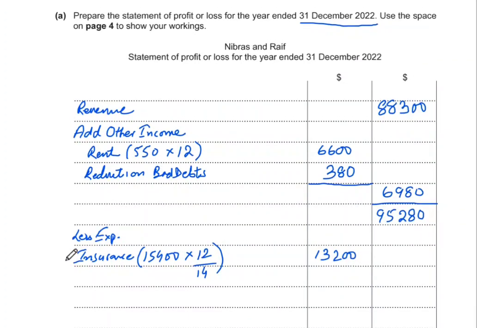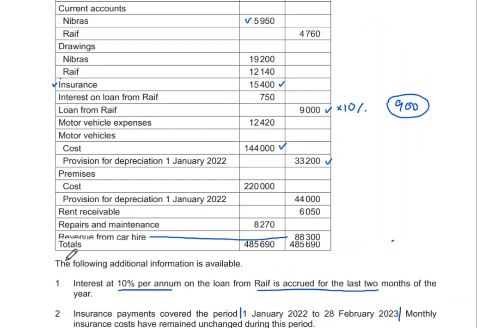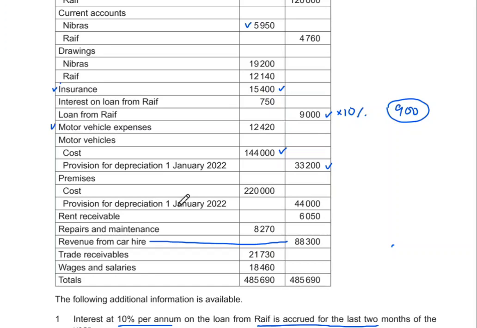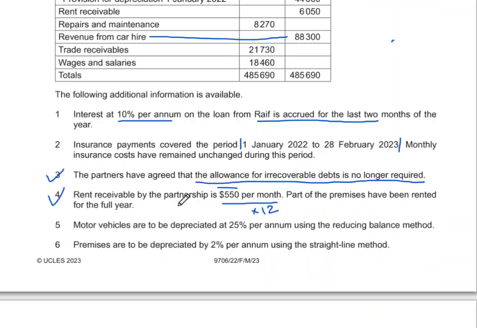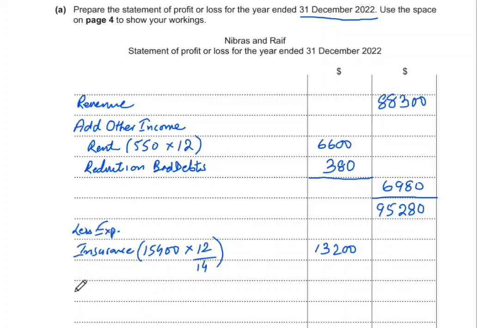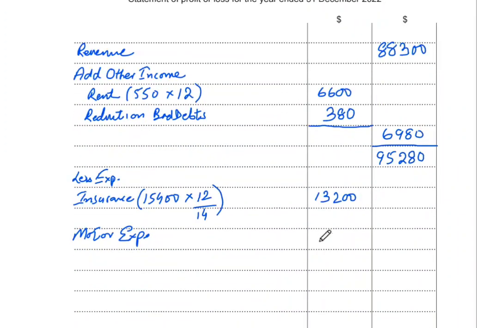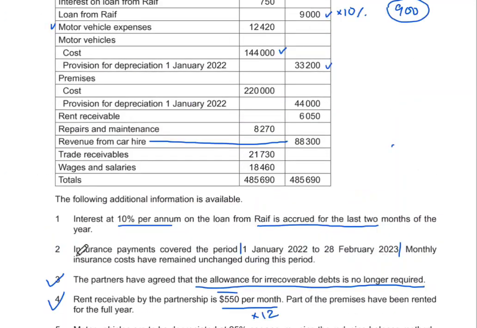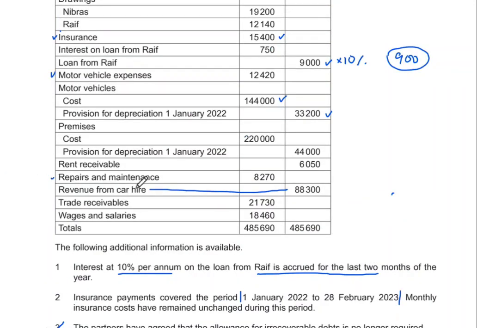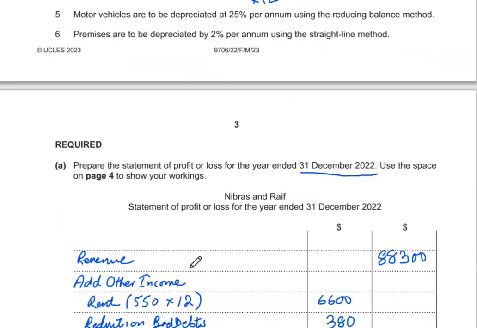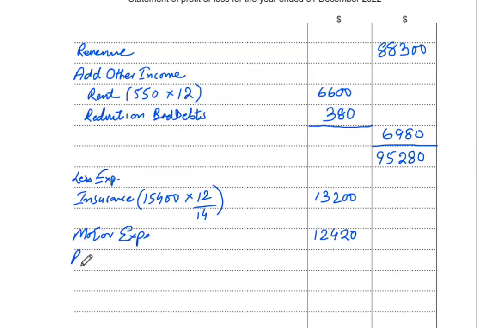Once this is done, the next expense we can write down is motor vehicle expenses, which was 12,420. There was no change in that, so we'll simply put that as it is. Then I have repairs and maintenance, 8,270. There was no change in that either, so repairs are 8,270.